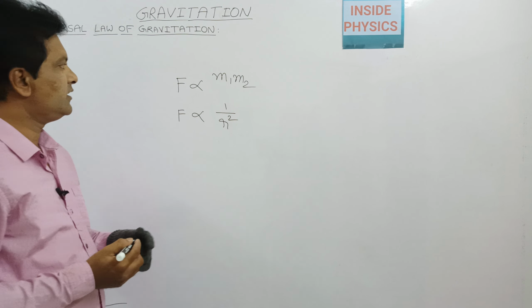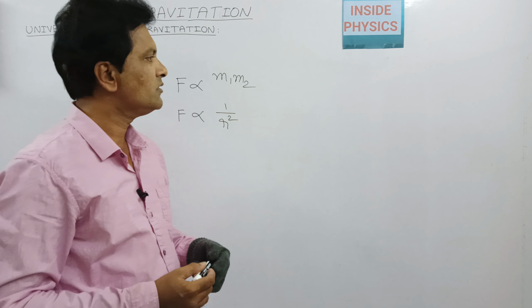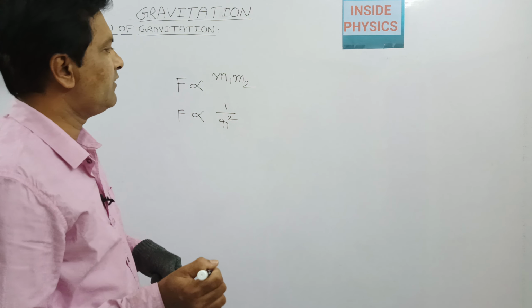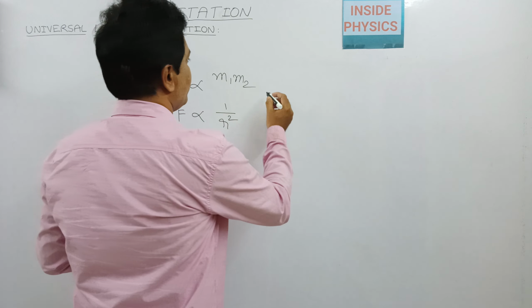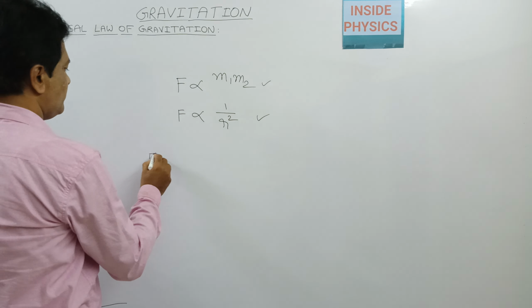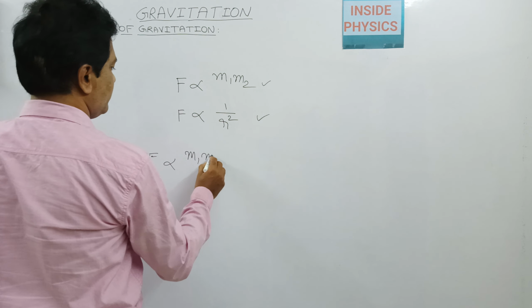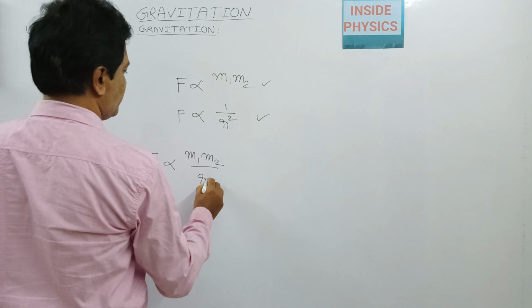So he made these two assumptions while proposing the theory of gravitational force, and with these two assumptions we can write F proportional to m1 m2 by r square.